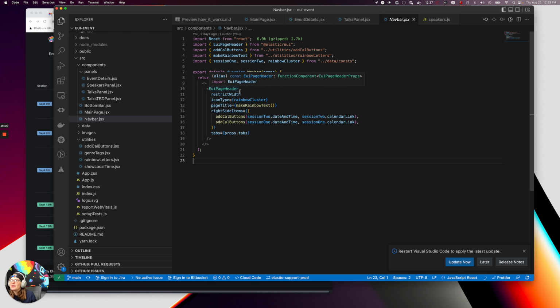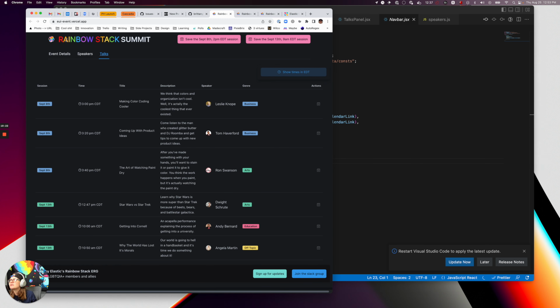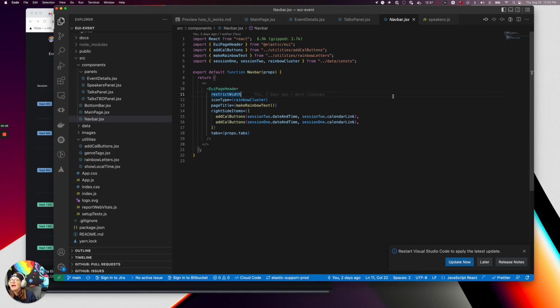It's just a UI page header component, which is what sets it up the way it does, where you can pass it a logo, a title, and actions. Right side items, which I just have those two buttons there. Again, coming from that function that I made, the functional component that returns button.